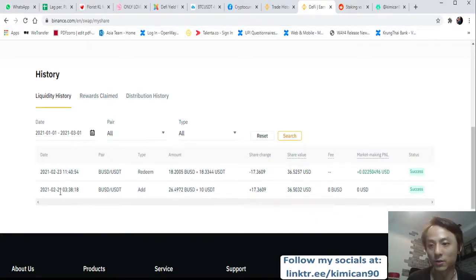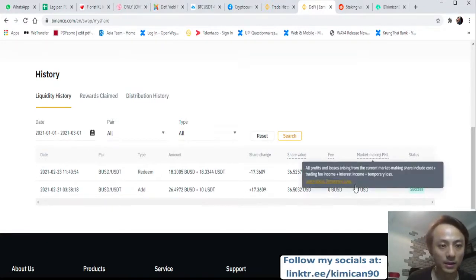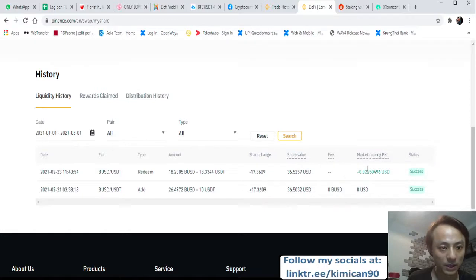I just tested for 2 days to test it out, and I saw that the market actually made some money from here, like 0.02 USD, which is a bit less, right? How they pay out the fees and how much they pay out for the PNL is actually based on your ratio, the amount that you put in, right?